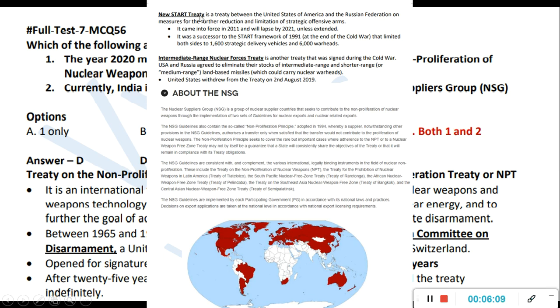So the New START Treaty is for measures of further reduction and limitation of strategic offensive arms. It came into force in 2011 and was to lapse by 2021. But recently, as a current affair, it got extended to 2026. It is the successor to the START framework of 1991 at the end of the Cold War that limited both sides. So they had something after the Cold War, USA and Russia, and now it's extended to 2026.